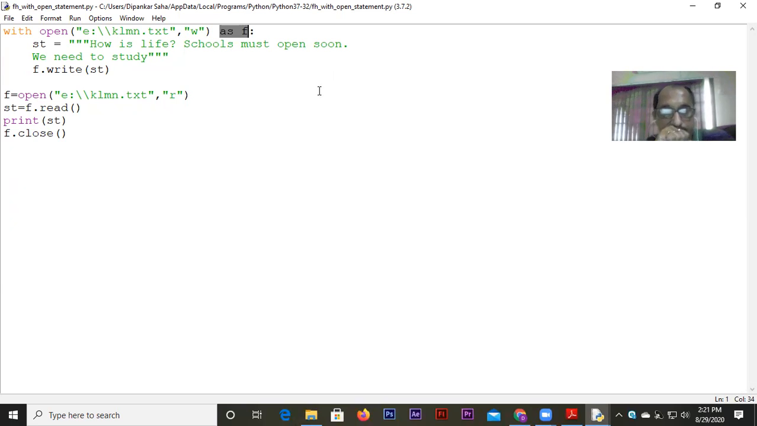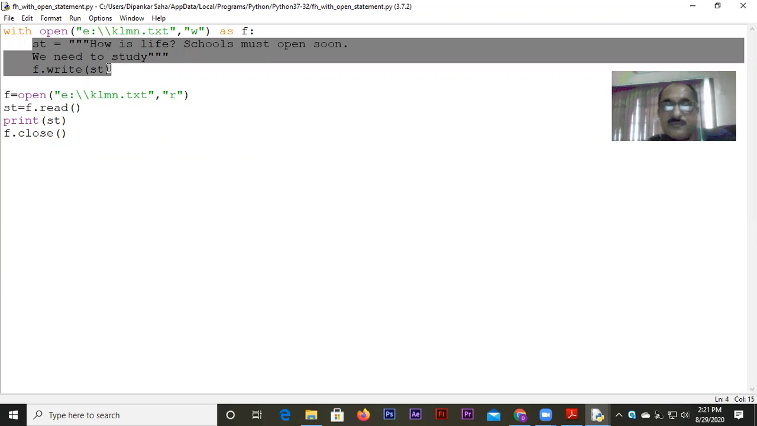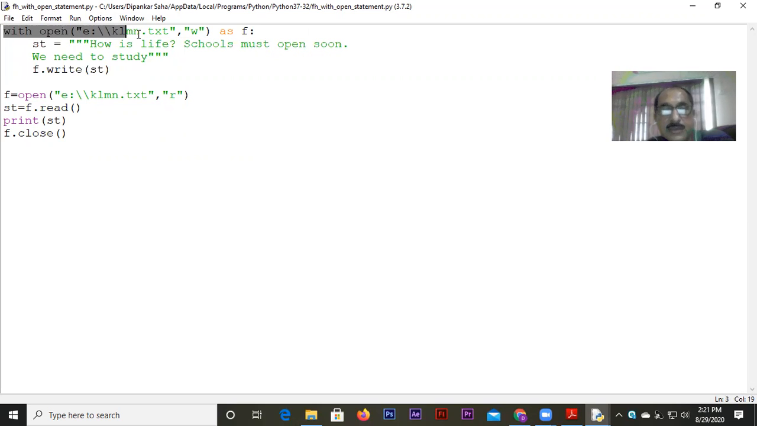Now, if we follow this format, I told you earlier also, all the statements that you want to write after opening the file, obviously you'll do some work. You will write onto the file, you will append to the file, or you will like to read from the file. Whatever job you want to do, those will come as a block of statements, indented slightly to the right, as if these statements are under this opening statement. Fine.